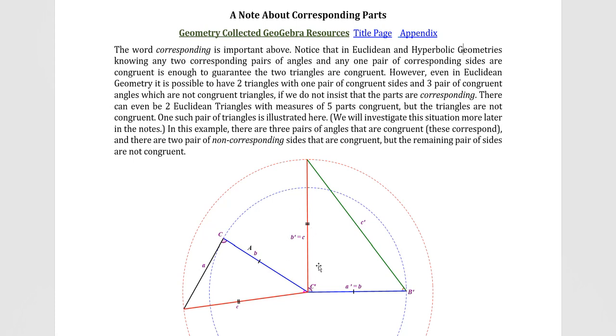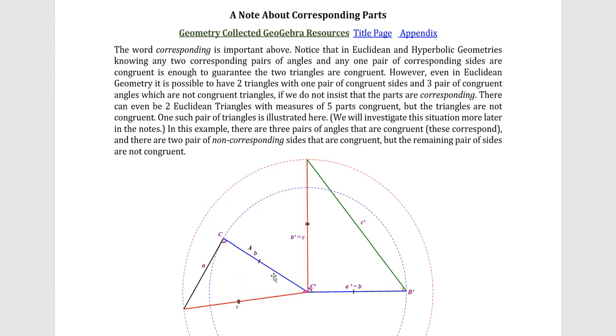If you make this C correspond to here, and this angle A correspond to the angle A up here, and the B to the B here, that will get all your angles corresponding and congruent. But whenever you turn around and look at the sides, the side A here corresponds to this side here, they're not congruent.